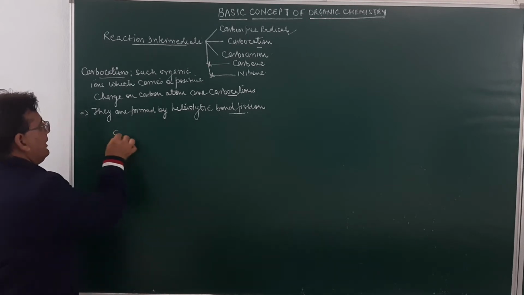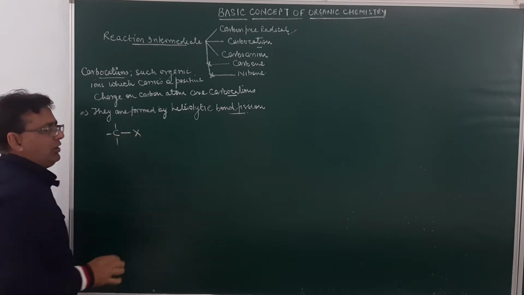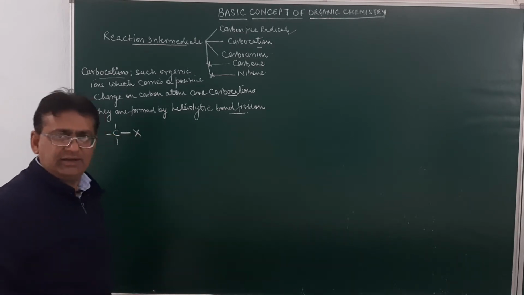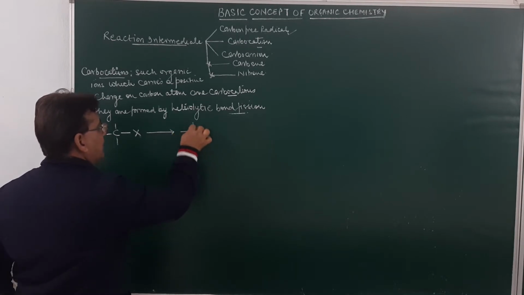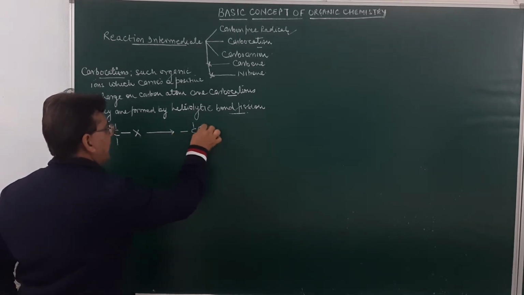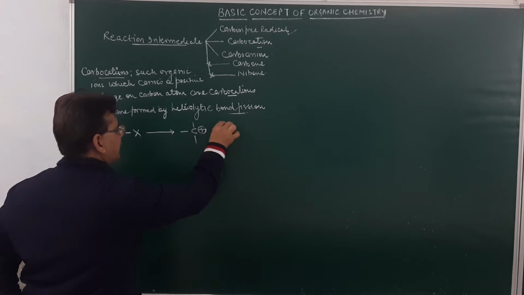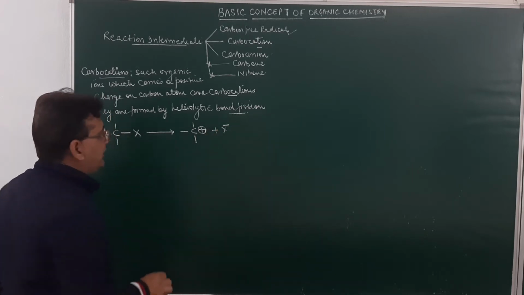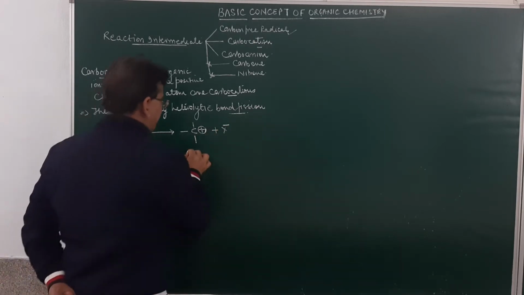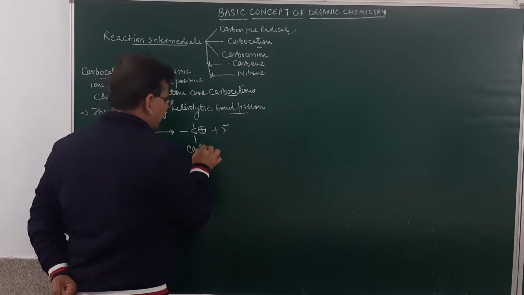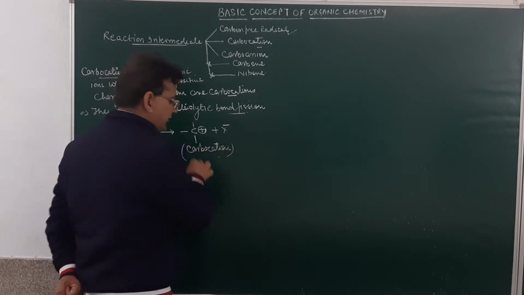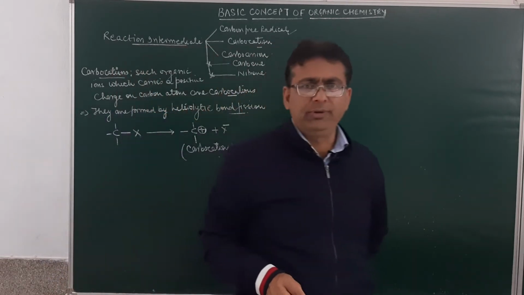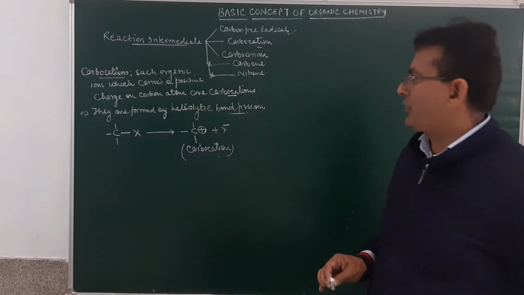Let us see this one: C and X. Here carbon and halogen differ in their electronegativity. In this case, carbon will acquire a positive charge and halogen will acquire a negative charge. Here the positive charge is present on the carbon atom, so this will be called a carbocation.